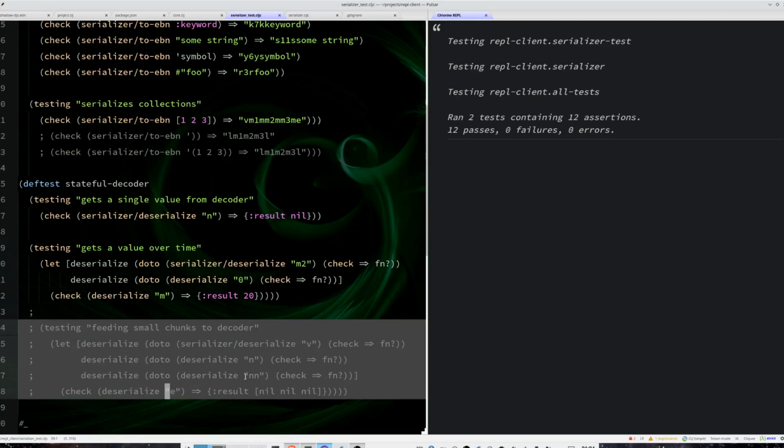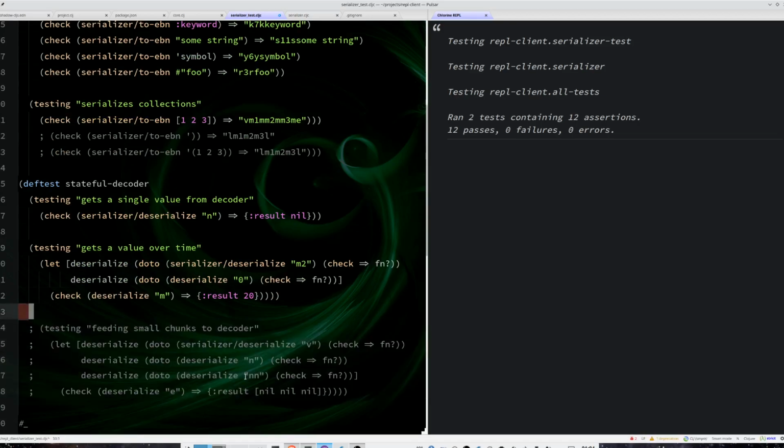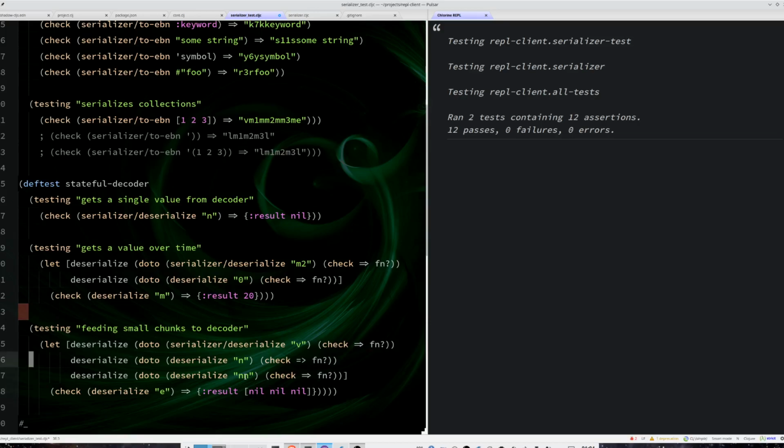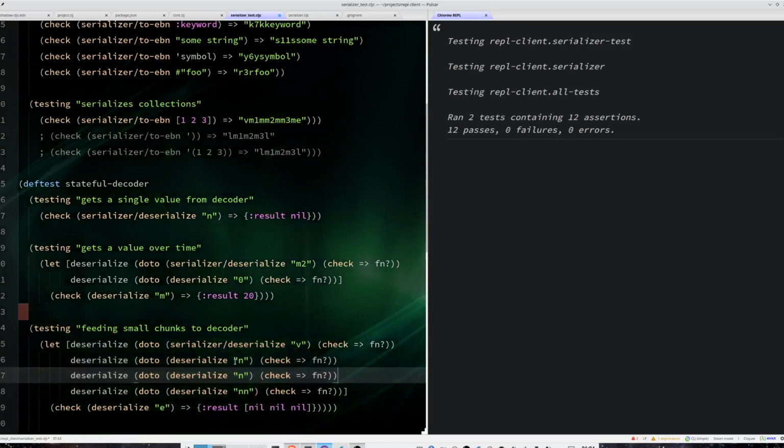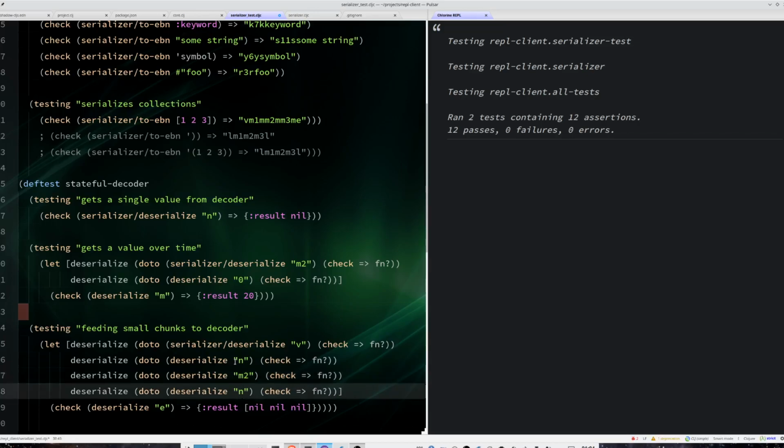Okay, so here is what I want in my vector deserializer. I want to deserialize, basically I'm starting with a V to define that I started with a vector, and I want to deserialize a nil, and I am going to actually put something else here. I'm going to put a number, let's say the number 20. So here's 2, and I am going to finish the 20 here.